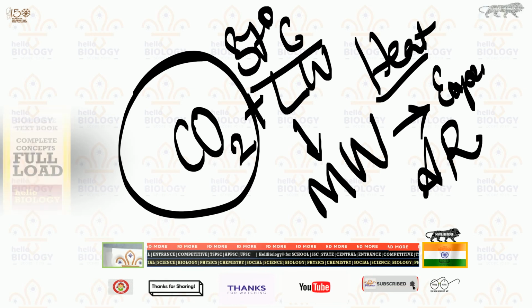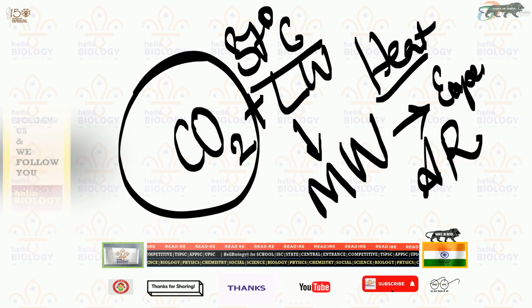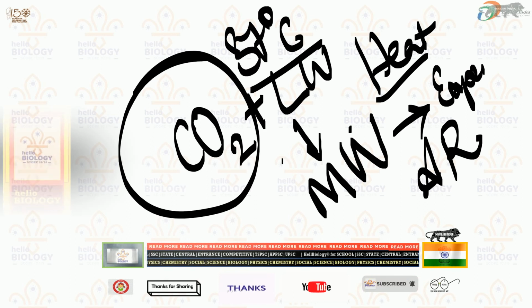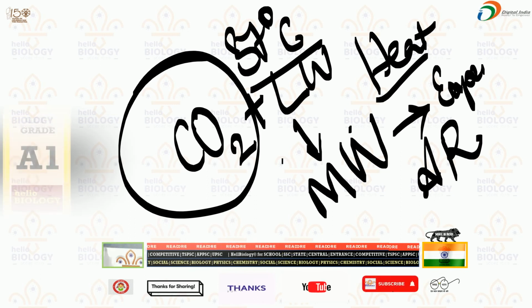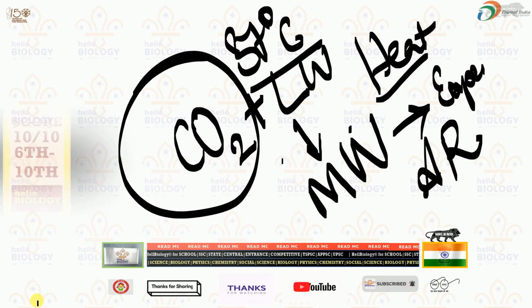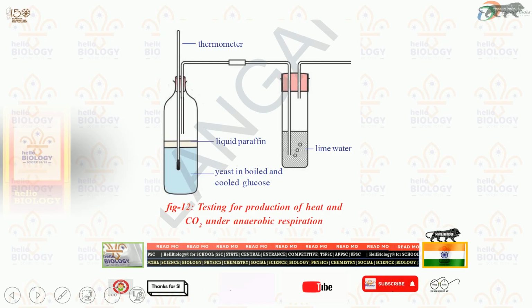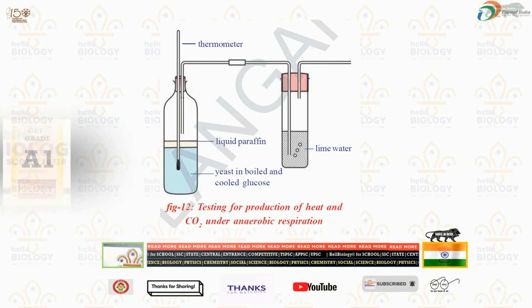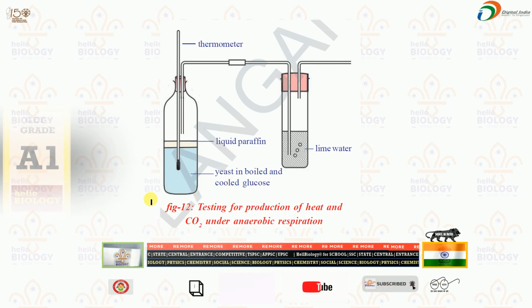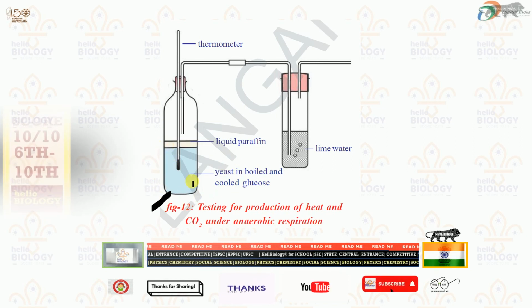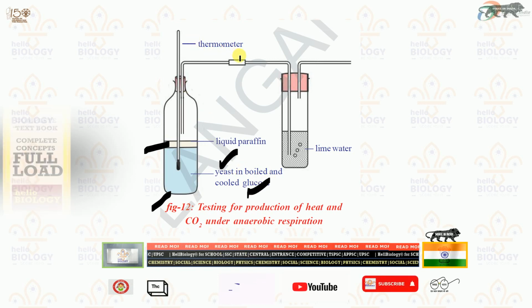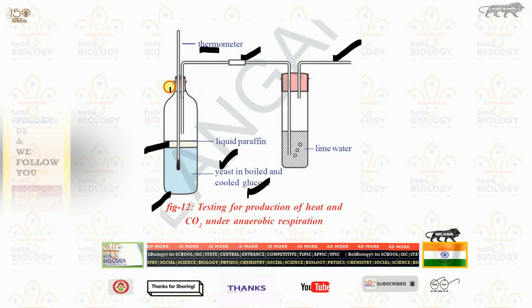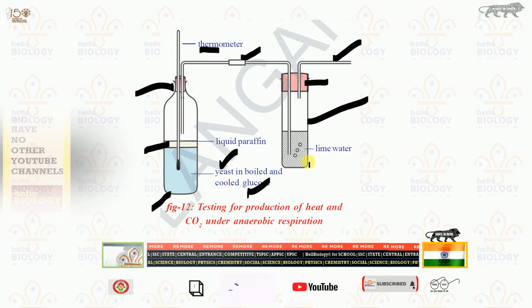And you need to remember the parts, which are most important here. Understood? What are the parts here? First, glass flask, and then liquid paraffin, yeast, glucose solution, thermometer, delivery tube, outlet, two-hole rubber corks here and here, test tube, broad test tube, lime water.